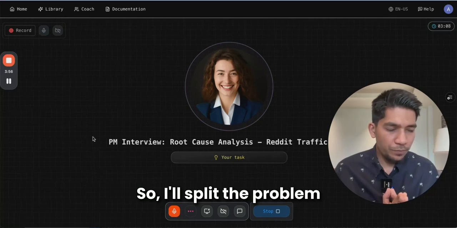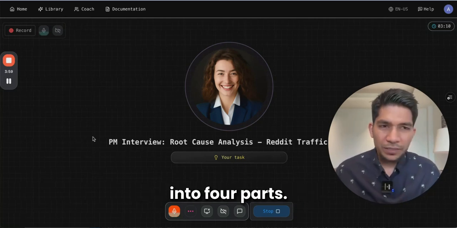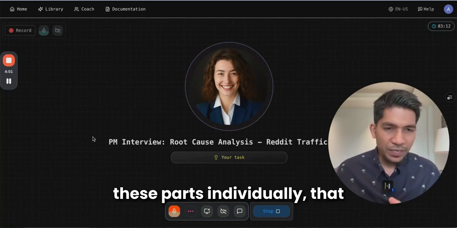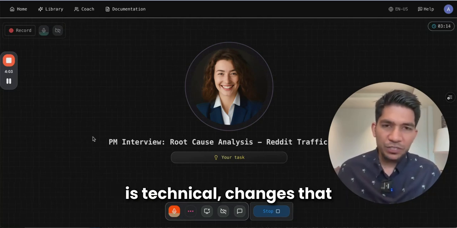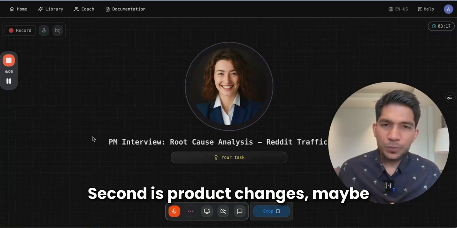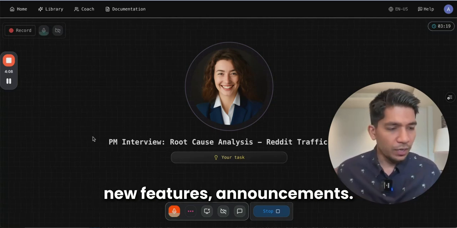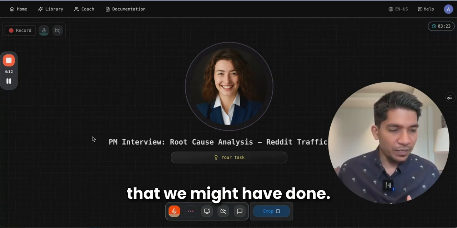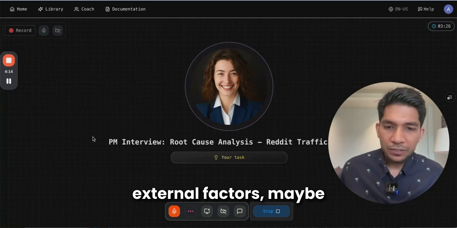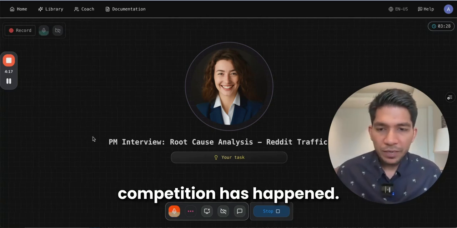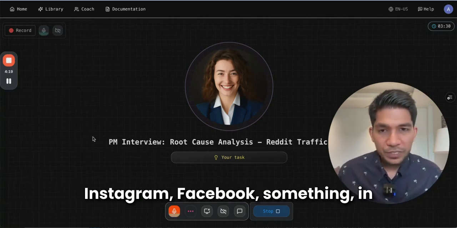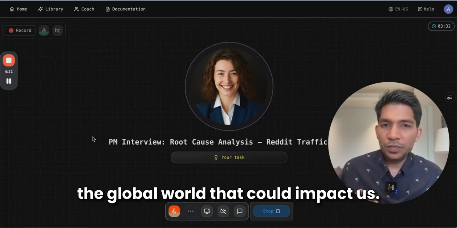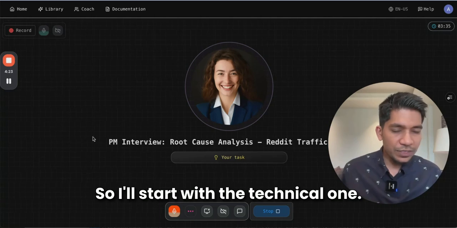So I'll split the problem into 4 parts. We'll first dig into these parts individually. That is technical changes that we've made, bugs and other. Second is product changes, maybe new features, announcements. And the third is any operational changes and policies we might have made. And the fourth one is any external factors, maybe competition, Instagram, Facebook, something in the global world that could impact us. So I'll start with the technical one.